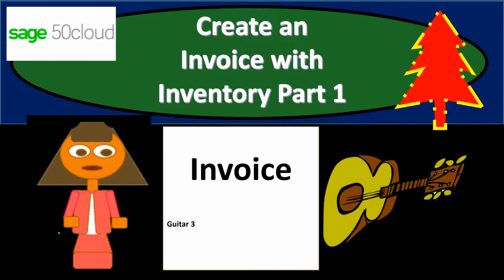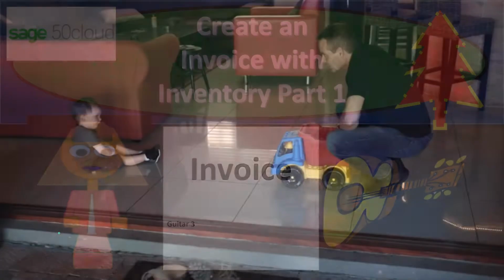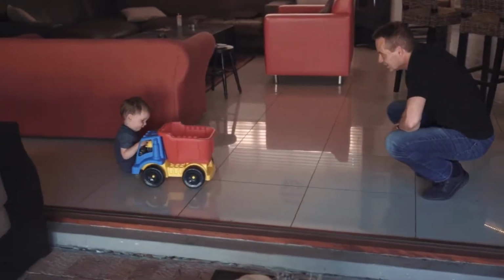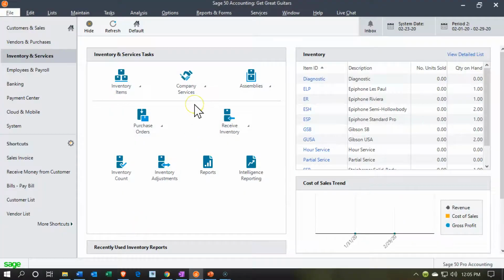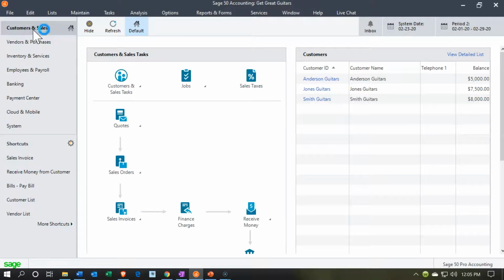In this presentation, we will create an invoice with an inventory item related to it. Time to push forward with Sage 50 Cloud Accounting. Here we are in our Get Great Guitars practice file. We're currently in the inventory and services item. I'm going to go back up to the customer and sales items here. Now we're going to be creating a sales invoice.